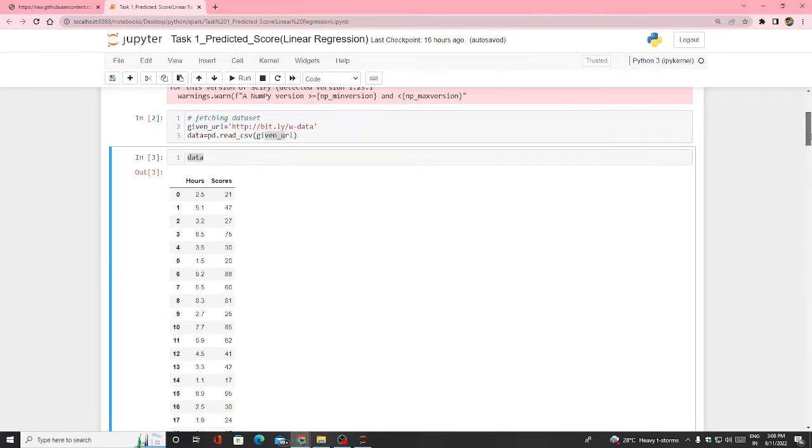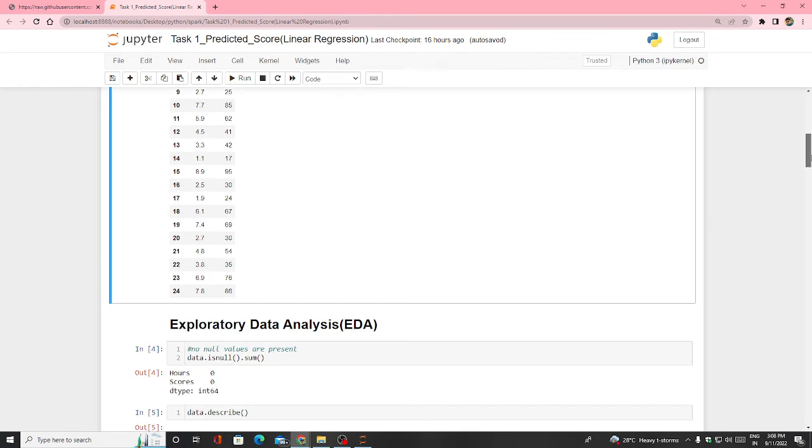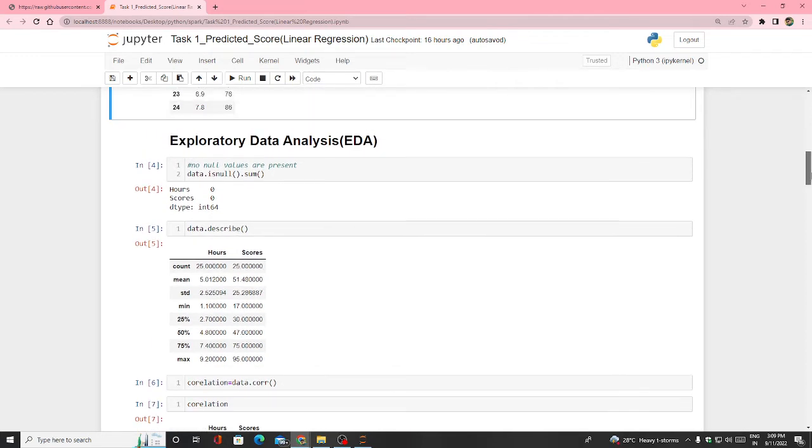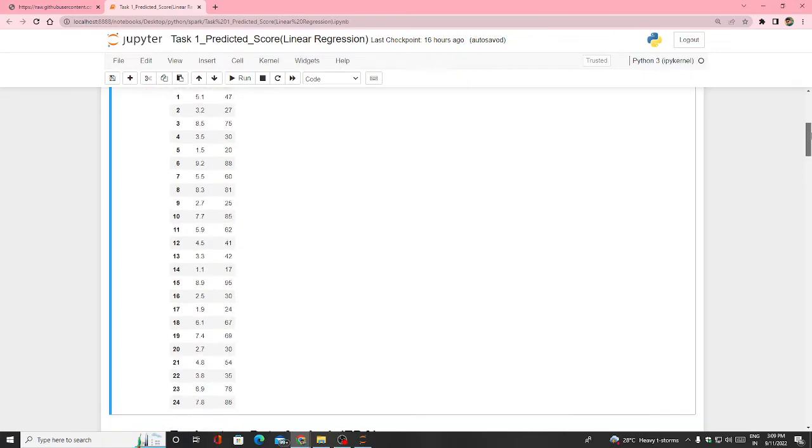Let's do some EDA, exploratory data analysis. You can say, is there any null value, what is the condition of the data. Let me check first. I give data.isnull().sum, meaning I need to find whether any null value is there in the entire data set. This is limited data, so I can see that yes, there is no null value.